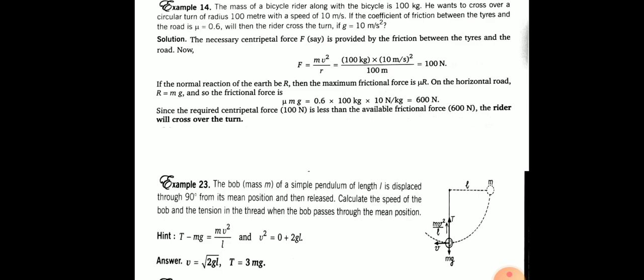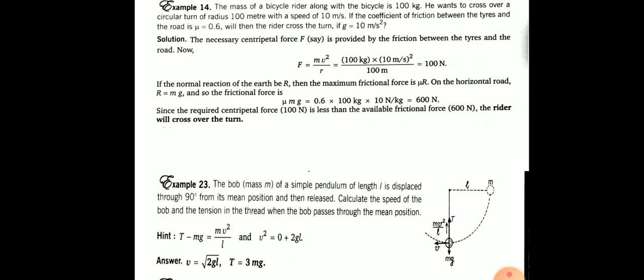In next example, a stone is tied with a string. Initially, the string is held horizontal, then particle is left freely. You have to find tension in the string when the particle is at lowermost point. At lowermost point, tension is towards the center and weight of the stone or bob is mg.